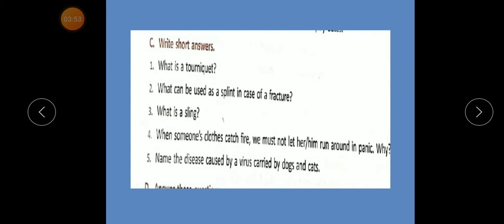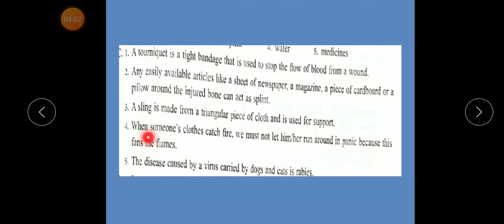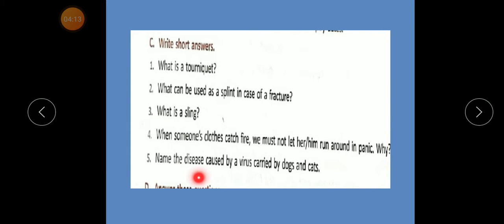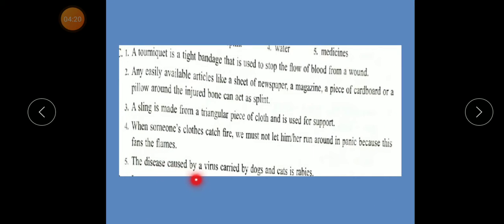Number 4. When someone's clothes catch fire, we must not let him or her run around in panic. Why? Because this fans the flames. Number 5. Name the disease caused by a virus carried by dogs and cats. Answer: the disease caused by a virus carried by dogs and cats is rabies.